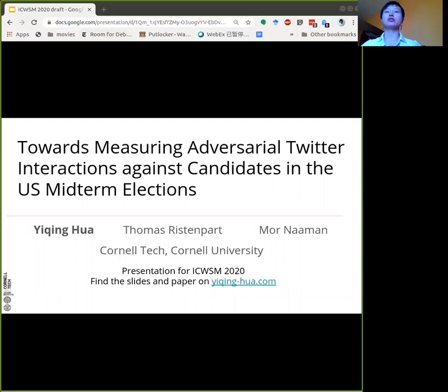Today I would like to share my work in collaboration with my advisors, Ristenpart and Naaman, on measuring adversarial Twitter interactions against political candidates. This is a presentation for ICWSM 2020.